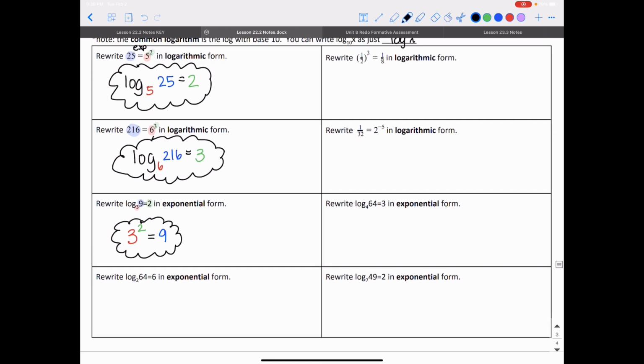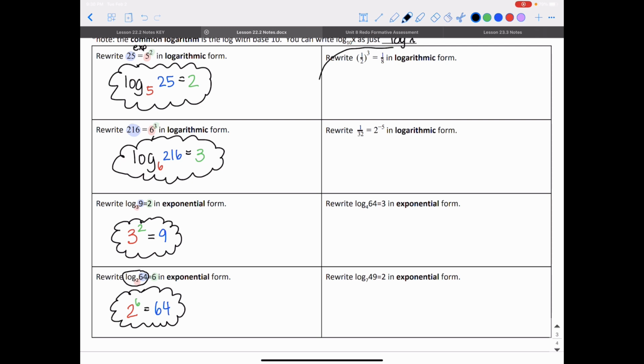If I had log base 2 of 64 is equal to 6, I know my base there is 2, my answer is 64, my exponent is 6. So I'm going to rewrite this in exponential form. I take that base 2, raise it to the 6th power, and that should give me 64. If you remember, that is correct. You can check it in your calculator, but this is a true statement, so I know I've converted correctly. What this logarithm is actually asking is, what power do I need to raise 2 to get 64? What power do I need to raise that base to get 64? 2 to the 6th power gives me 64.